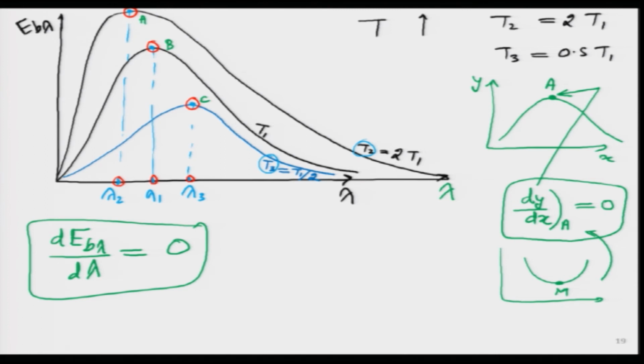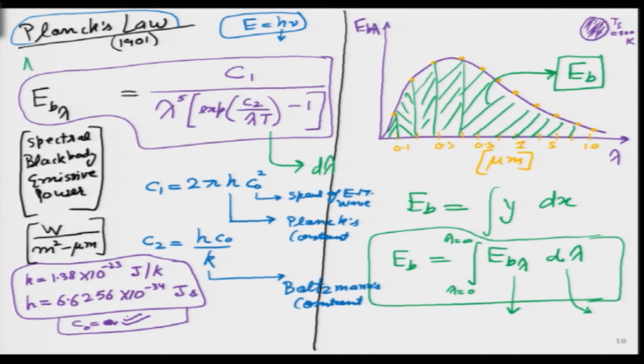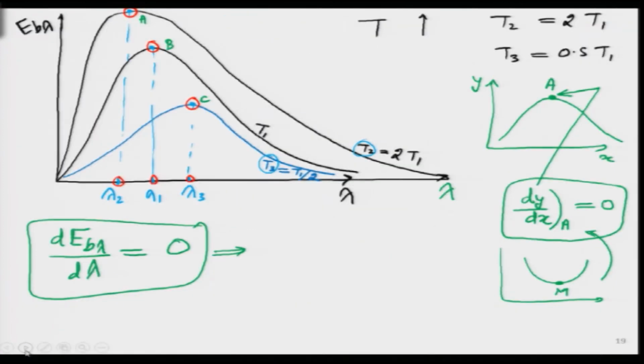Now, I can calculate this as long as I know the value of E b lambda, and very fortunately because of Planck we know this function, which means this exercise I will leave to the student. Let the student do this exercise. Please calculate this particular thing, keep d E b lambda by d lambda equal to 0. Then what you will get is the Wien's displacement law as the result.